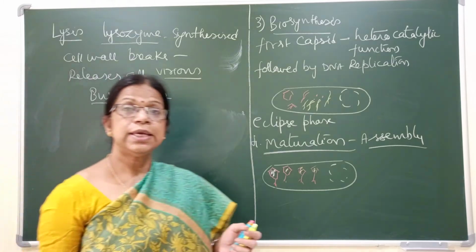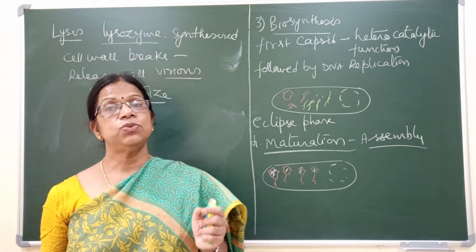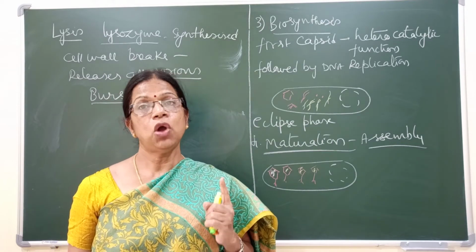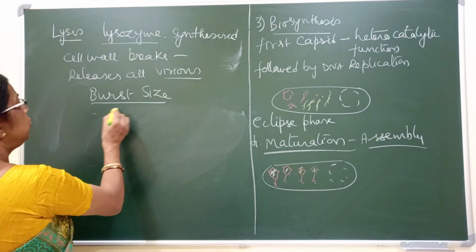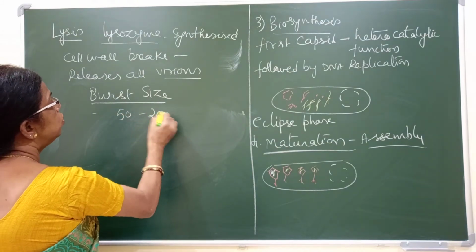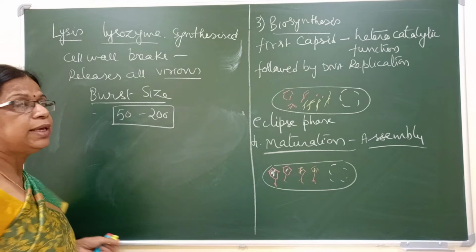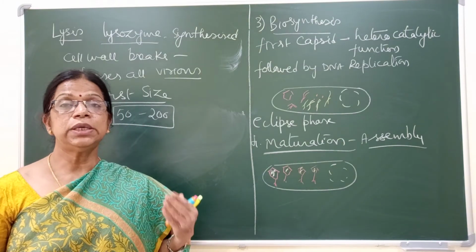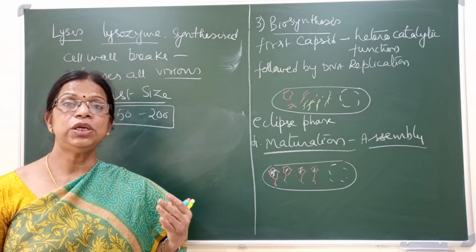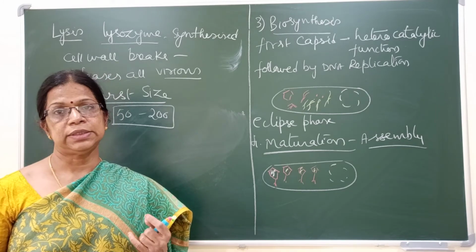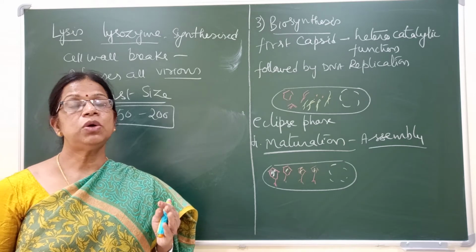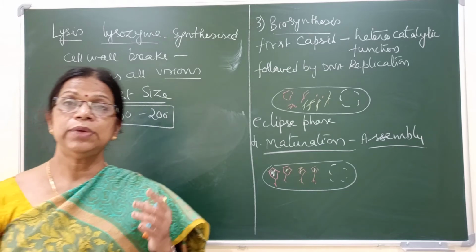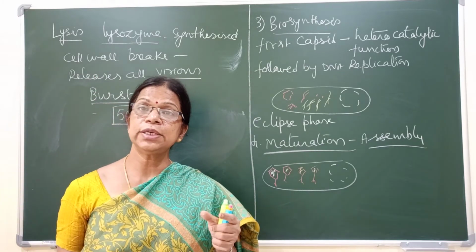So what is the burst size? It is the number of virions which are released by the attack of one bacteriophage. Normally the burst size varies between 50 to 200. So that means it is ready to attack another 50 or 200 bacterial cells. So this is what is called lysis, the lytic phase. So how do we relate it to transduction?